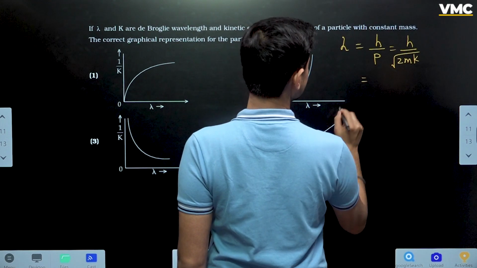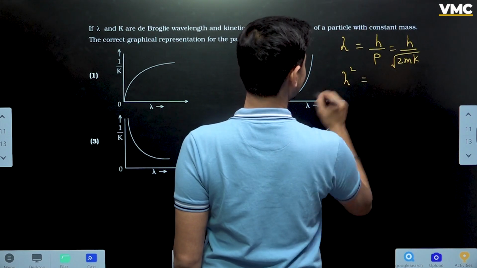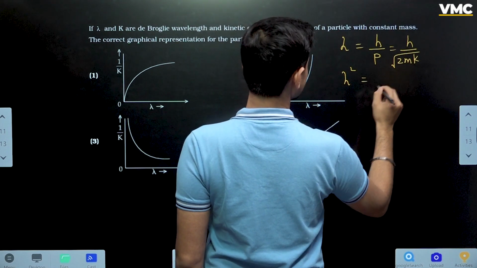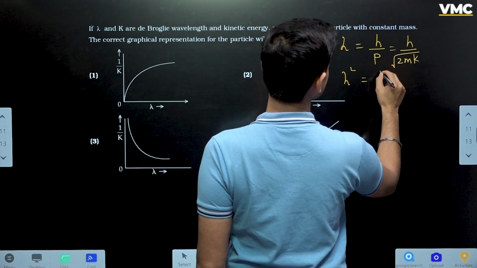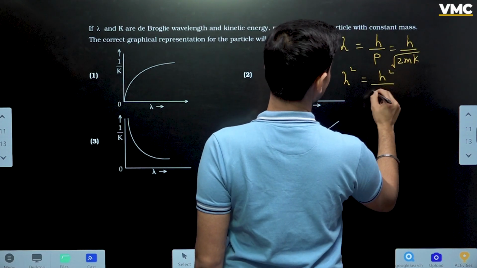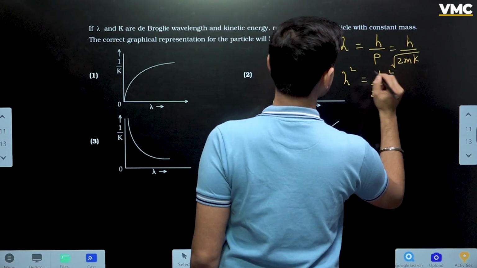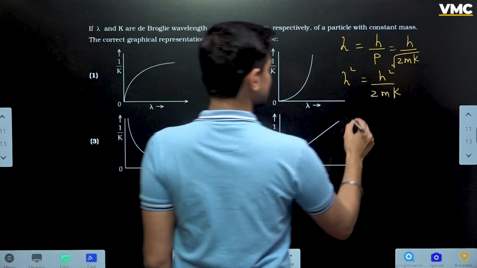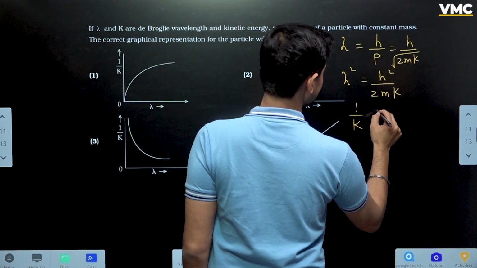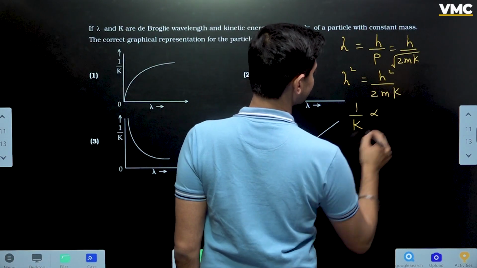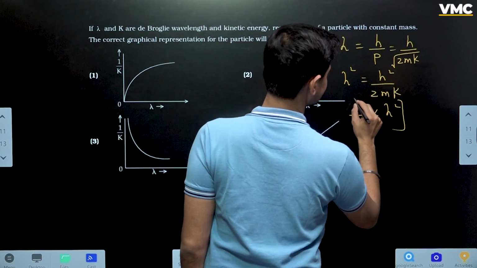Okay, so if we square it, it will become lambda square equals h square by 2mk, isn't it? Okay, so 1 by k is directly proportional to lambda square, isn't it?